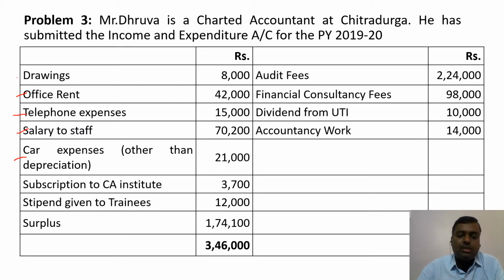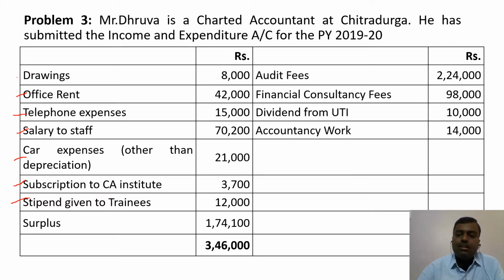And subscription to CA Institute. CA Institute is nothing but the Chartered Accountants institute, which is relating to his profession only. So it is going to be considered. And stipend given to trainees, means he has appointed some trainees and he is providing a stipend for them, so it is going to be considered as a professional expenditure. Surplus, this is an accounting adjustment, this is a profit, so it is not going to be considered.